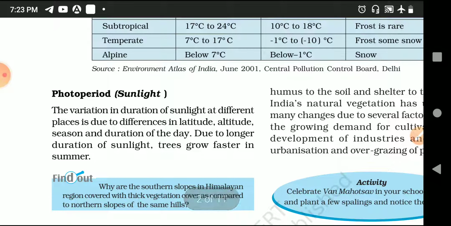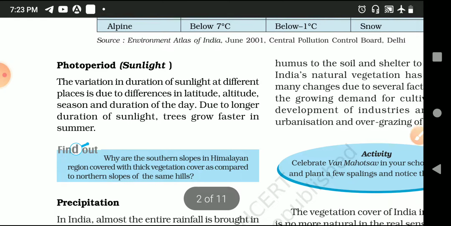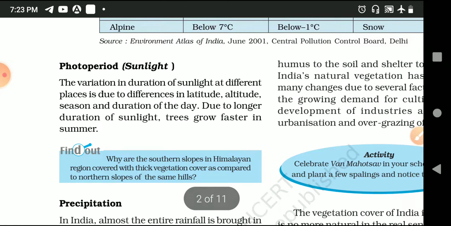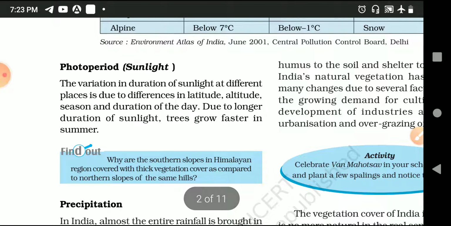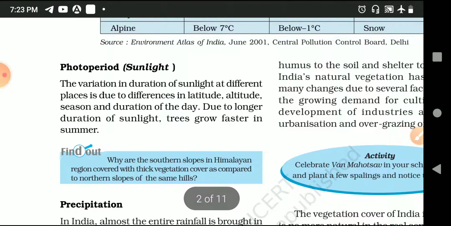Now coming to photoperiod or sunlight. As we discuss sunlight in reference to plants, we generally use these terms, that is photoperiod or sunlight. Photo simply means sun. The variation in the duration of sunlight at different places is due to differences in latitude, altitude, season and duration of the day.